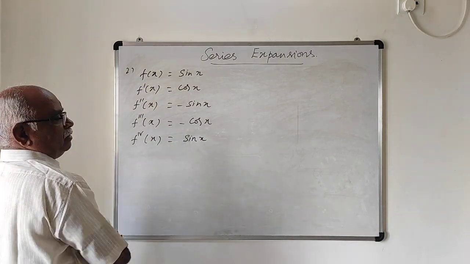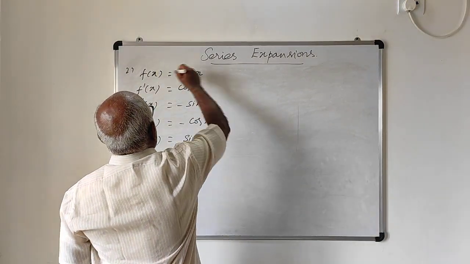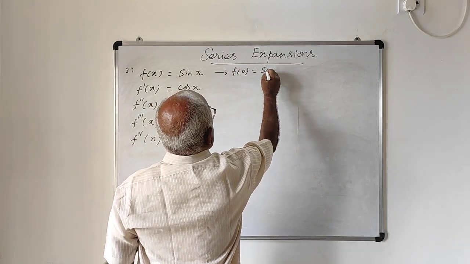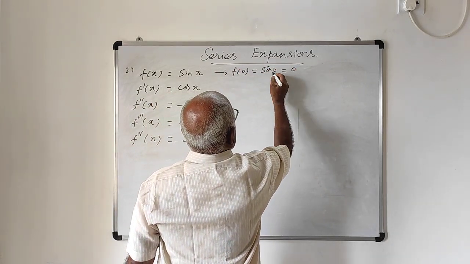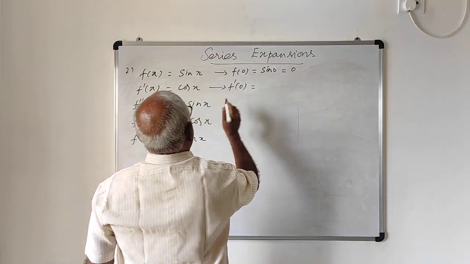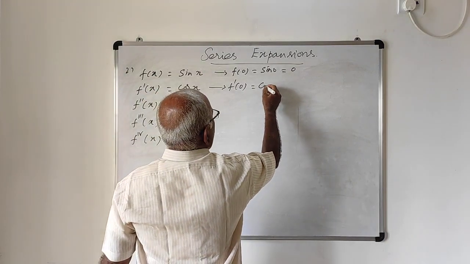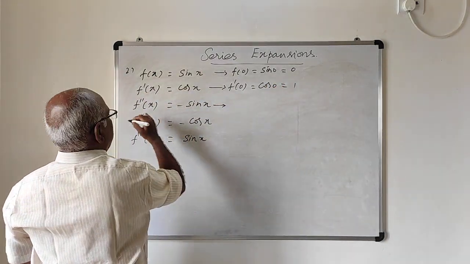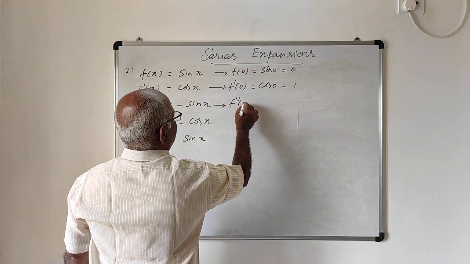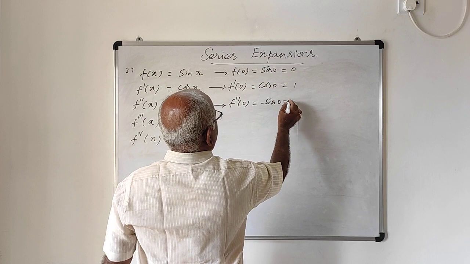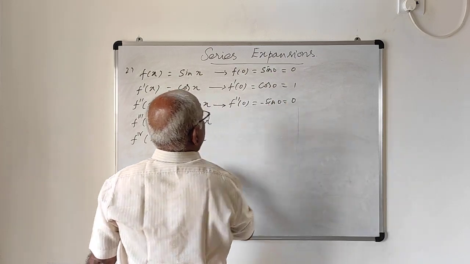Like that you find four derivatives. F of 0, sin 0, is 0, and f dash of 0, cos 0, is 1. F double dash of 0, minus sin 0, is again 0 because sin 0 is 0.